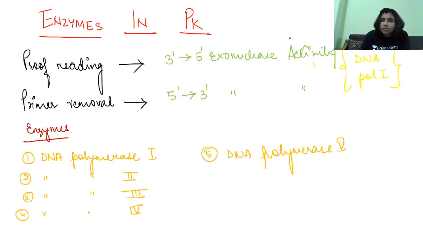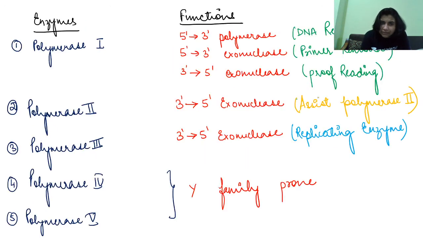Proofreading means, suppose this is a strand and from it the new strand is synthesized; once synthesized, we have to confirm that it is correct. This proofreading is done by the enzyme and is called 3 prime to 5 prime exonuclease activity. Primer is added at the 3 prime end, and primer removal goes from 5 prime to 3 prime, known as 5 prime to 3 prime exonuclease activity, right?